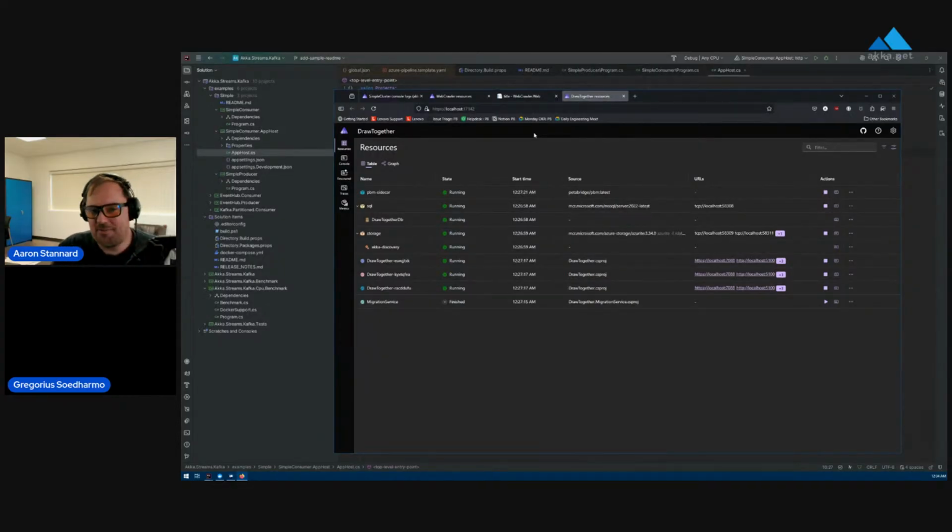It's been really nice to have Aspire automatically apply those for me as part of our startup sequence. So I can spin up a brand new SQL Server database. I can use a volume, like a Docker volume, if I want to save my work from before. In fact, I think we use one on the Draw Together code sample if you want to see how to do that yourself.